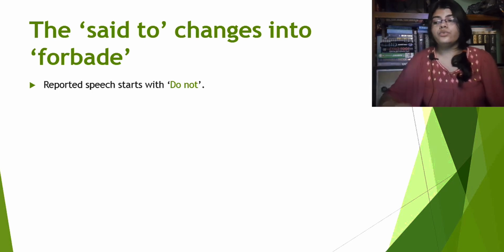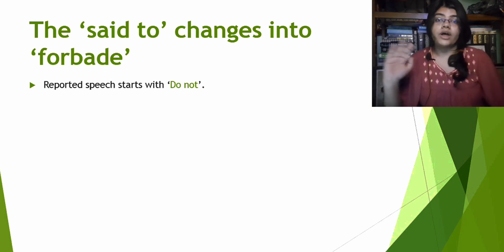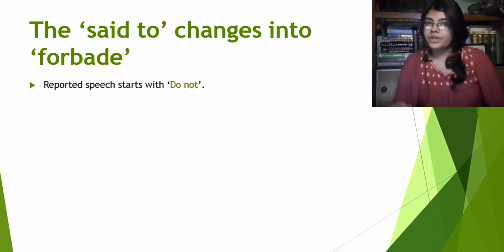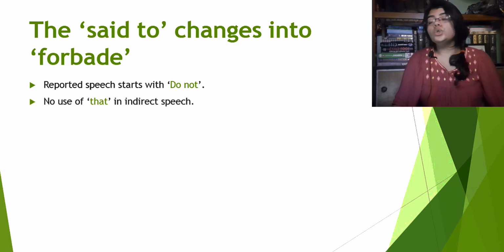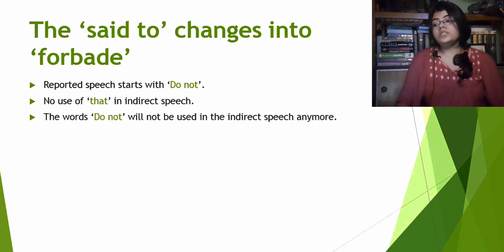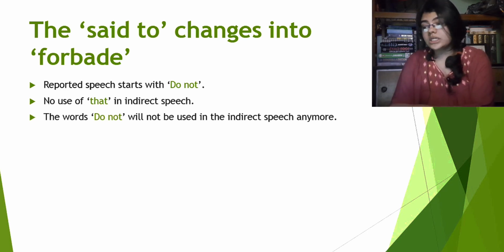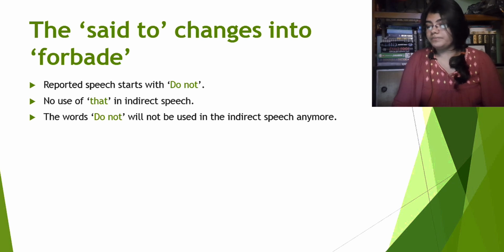So let me tell you that whenever the reported speech starts with a do not, you can always change the said to into forbid. But you can always understand the tone of the reported speech, then change it accordingly as well. But it will be easier for you if you just change the said to into forbid whenever you see the do not in the reported speech. So now let's see the next one. No use of that in indirect speech. The words do not will not be used in the indirect speech anymore.